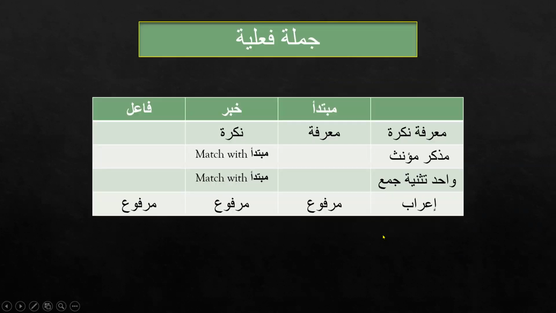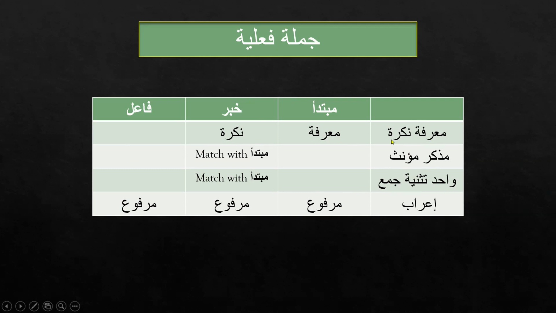Now let's see here. We learned about this chart a few days back, Mubtada and Khabar, and here we are adding one more thing, fa'il. See here, what are the matching components between Jumla Ismiya and Jumla Fa'liya? We can see that the fa'il can be anything.